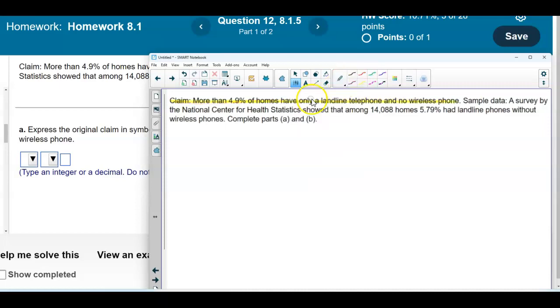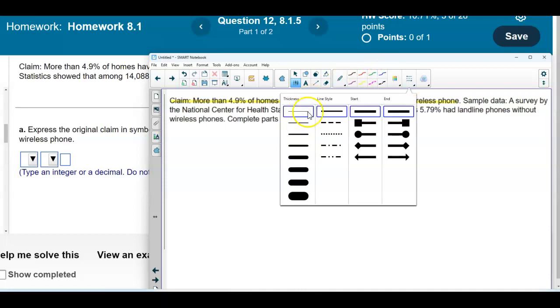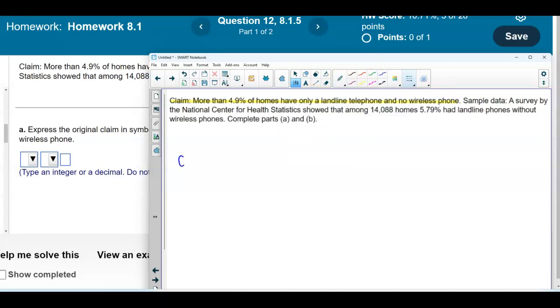Now we're going to look at that claim and determine first and foremost what is the claim, and then what is the opposite of the claim. Here it says more than 4.9% of the homes have only a landline telephone and no wireless phone. We have to decide whether we're dealing with a proportion, a mean, or a standard deviation.